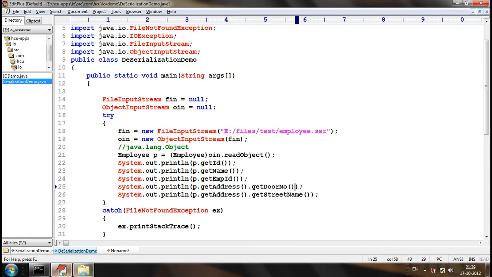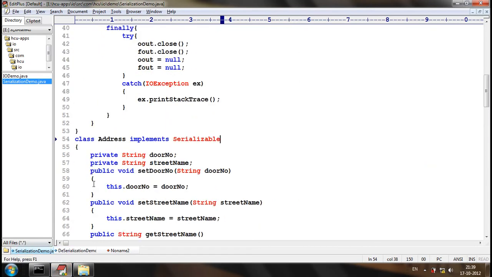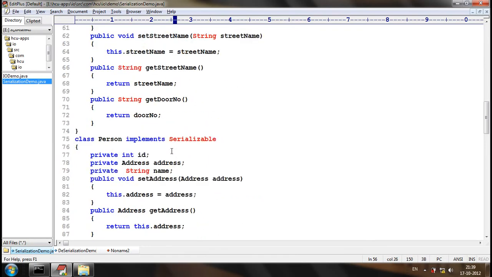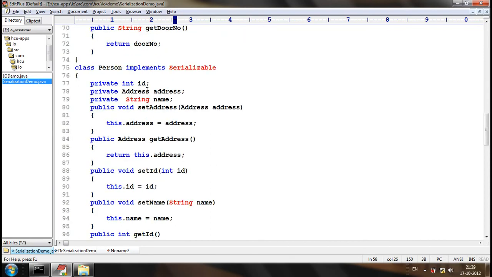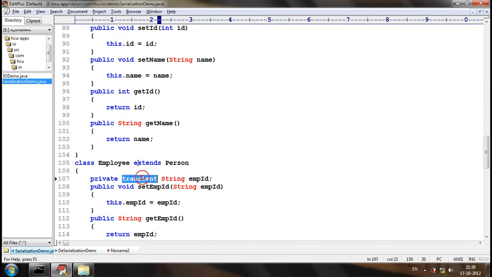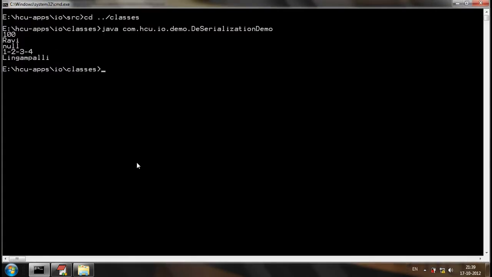And then let's consider that we have a door number. Okay, let's consider we have the attribute employee ID. Now let's consider employee ID is non-transient. Now, is the information employee ID serialized? Yes or no? Yes.